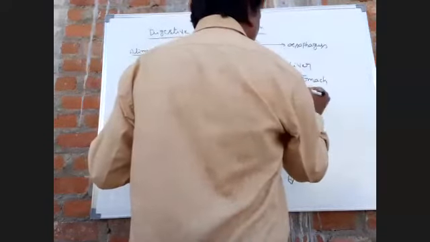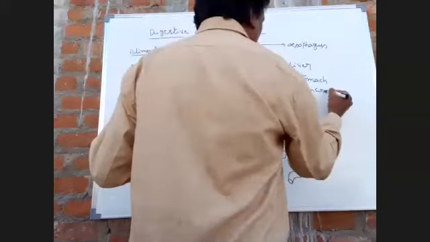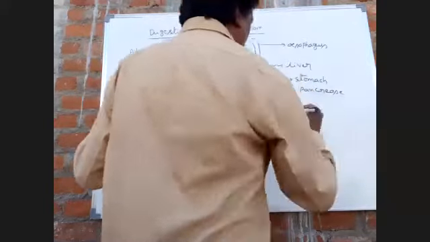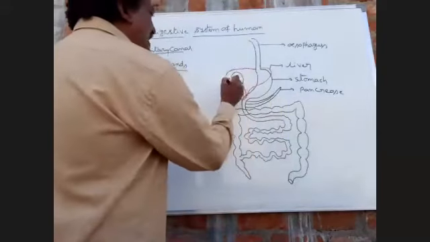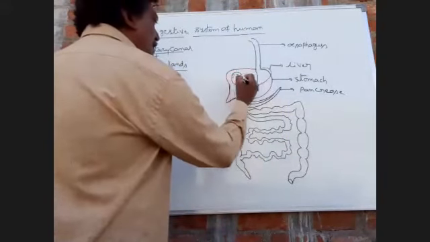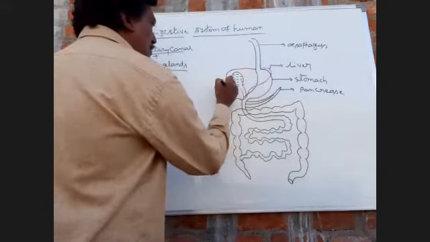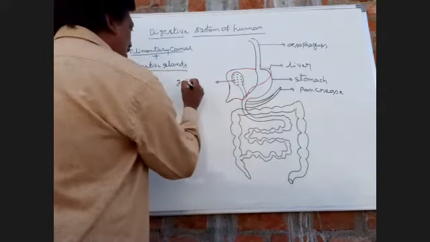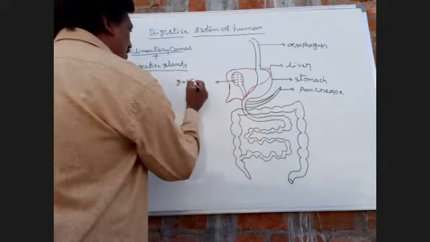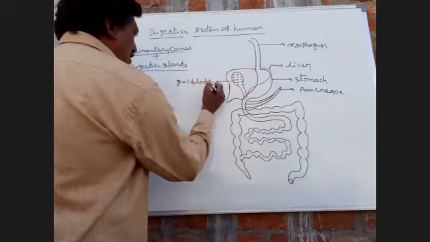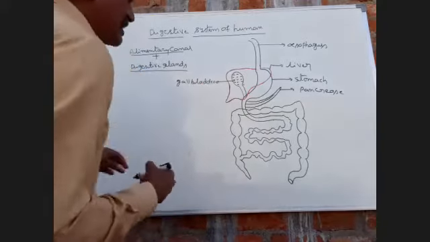This one is the pancreas. This one is the gallbladder.